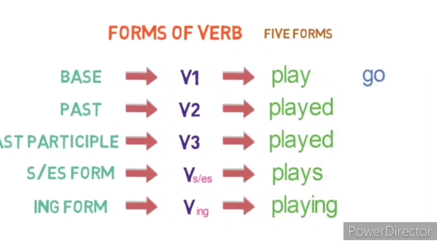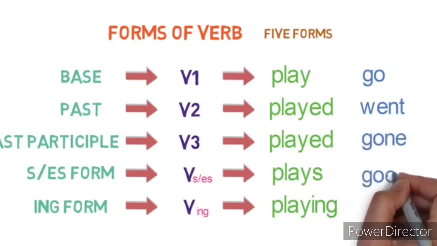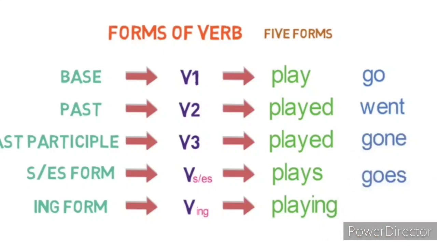The base form of the verb is go and the past form is went. Past participle form is gone. S or ES form is goes and finally the ing form is going. So children, now I think you must be clear about the verb forms. Let's move on to the tenses.